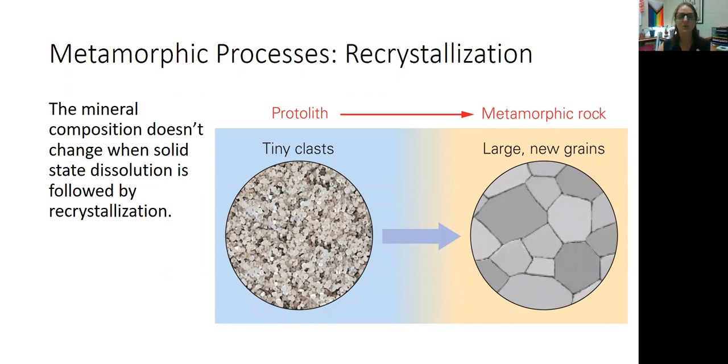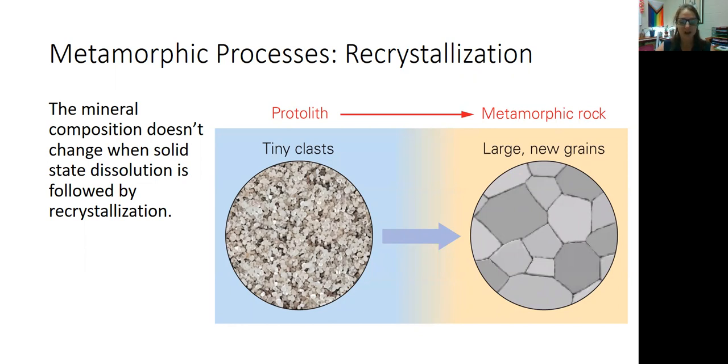So maybe you start with really, really tiny crystals of quartz, and under metamorphism, those tiny crystals of quartz are going to recrystallize into new, larger quartz grains. So again, the composition doesn't necessarily have to change, but the crystals are recrystallized into a new, larger crystal. So that's what we call recrystallization.